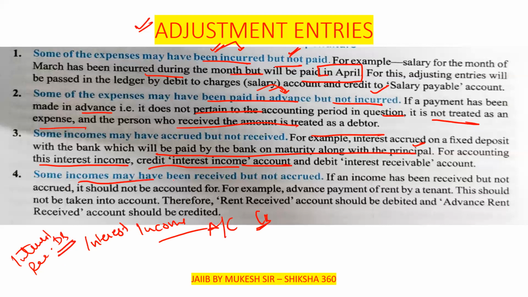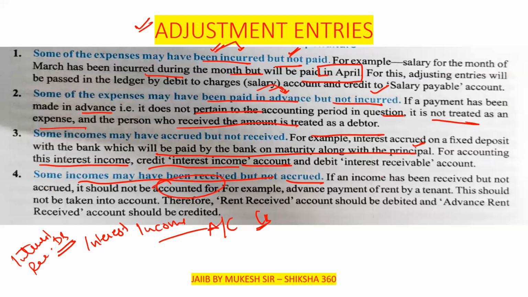Some income may have been received but not incurred. That is, we are doing payment in advance, like paying the installment in advance. The installment you have to pay at the end of the month, but you pay it at the start of the month. So if an income has been received but not incurred, it should not be accounted.